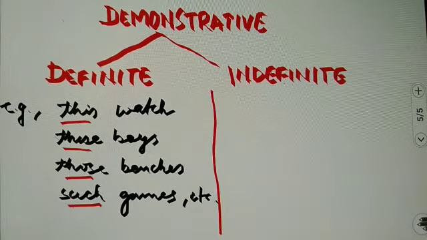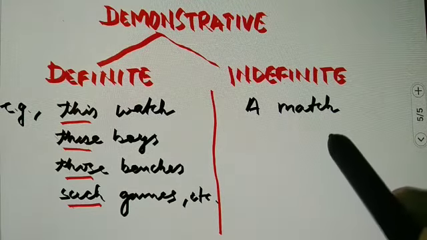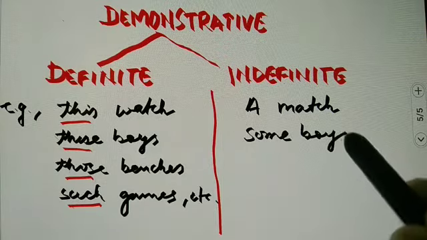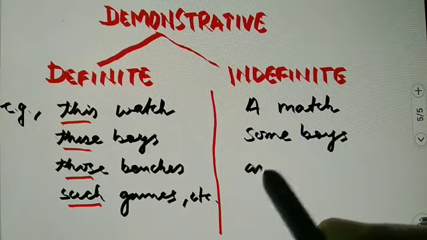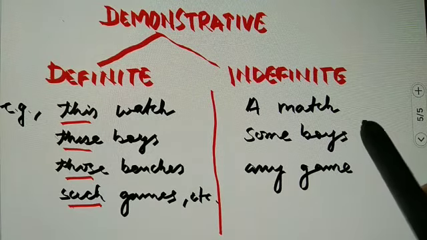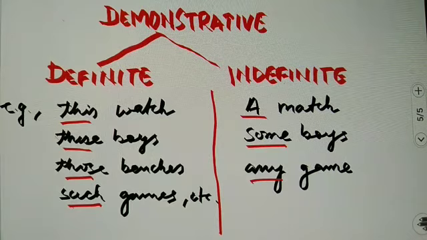But when we are not talking particularly and we are talking in general, like a match, some boys, any game. Now here, not even the match nor the boys and neither the game is particular. We are just talking in general. That's why these are indefinite demonstrative, but all these are just demonstrating, they are pointing towards these nouns.